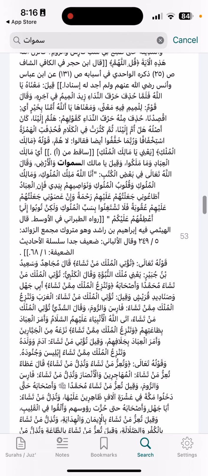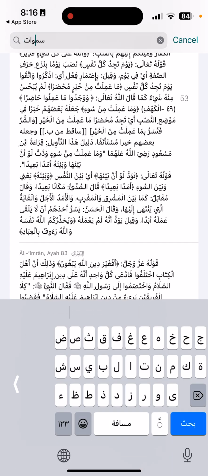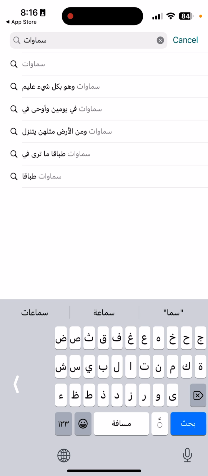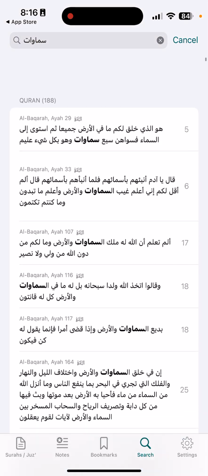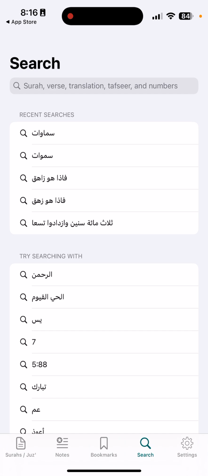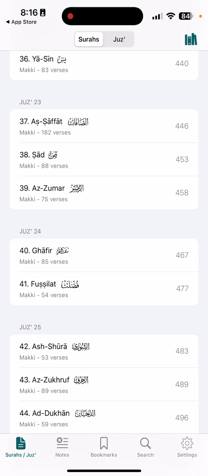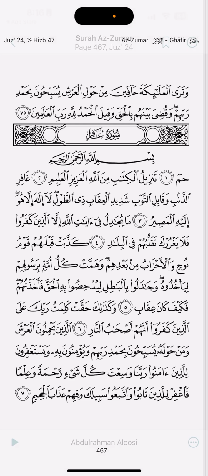And of course, if I were to write it the way that we say it, which is with the med, with the alif here, then I'm going to get a lot more. See, there it is. And so you have to keep in mind the way that it would typically be written, and not just write it the way that you would write it if you were writing according to the manuscript. And so I definitely think this is a great application.